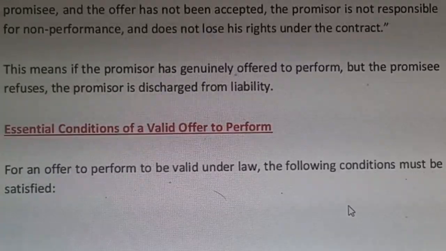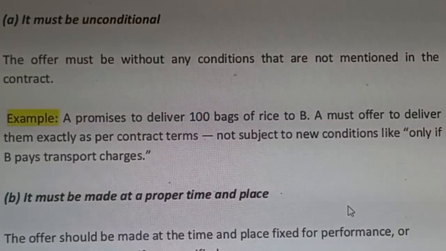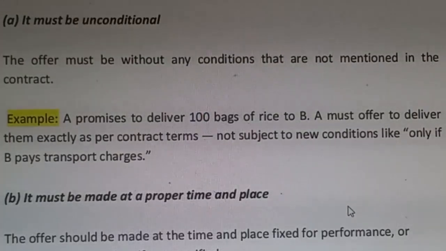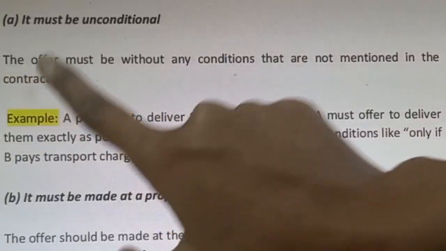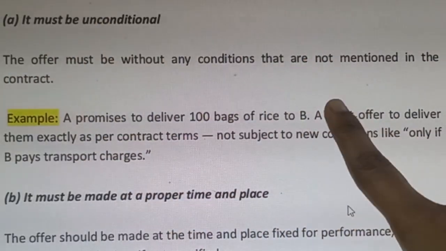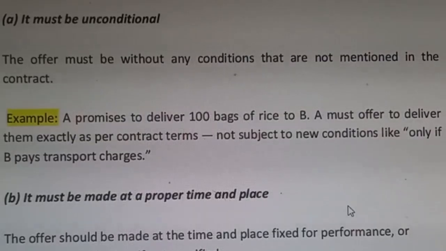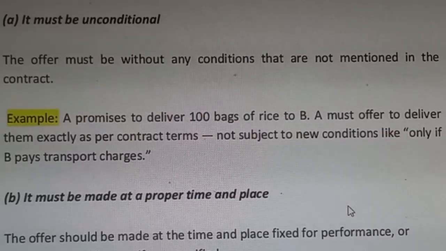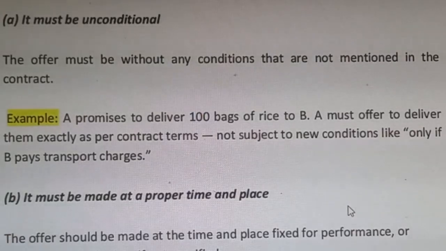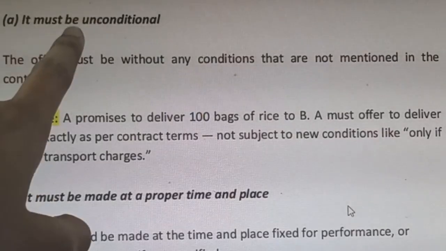So let's see the essentials of a valid performance. Unconditional. What does it mean that it must be unconditional? It means the offer must be without any conditions that are not mentioned in the contract. It must not be bound by any additional condition other than the contract. The contract might contain some conditions, but other than that, no conditions should be mentioned extraordinarily. Unconditional.